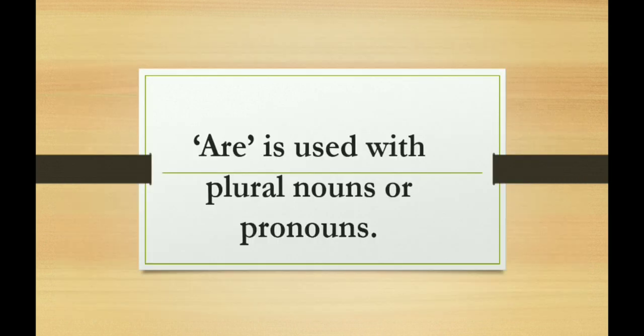Are is used with plural nouns or pronouns. Now what are the plural pronouns? They are they, we, okay, and it is also used with the exception, that is you. You are. We never use is with you. Whether it is used for a singular person or many, you always takes are along with it.